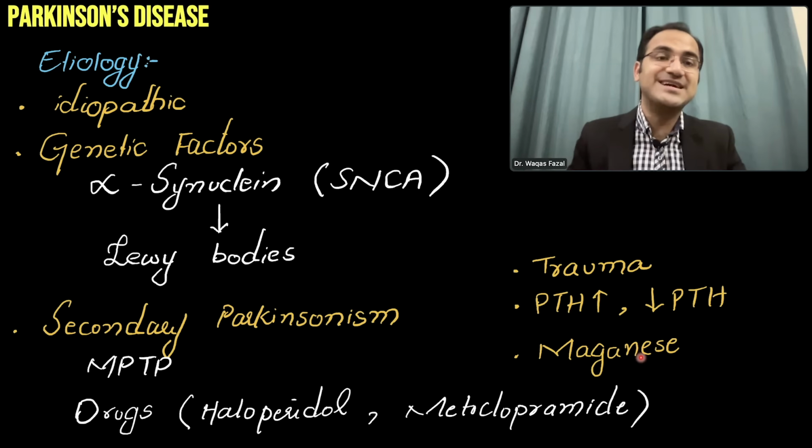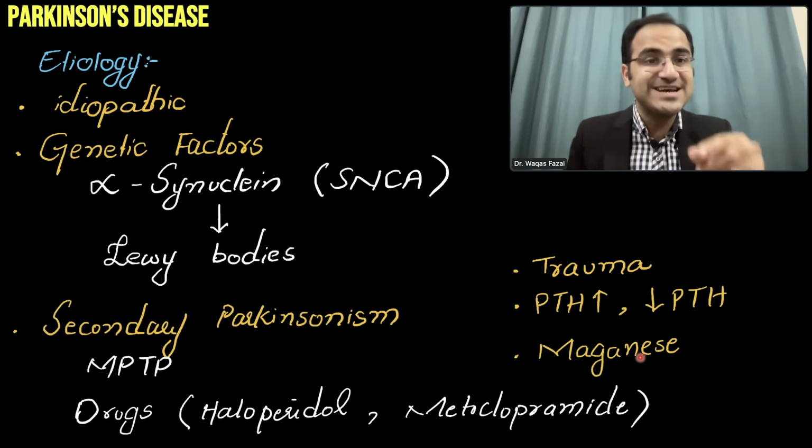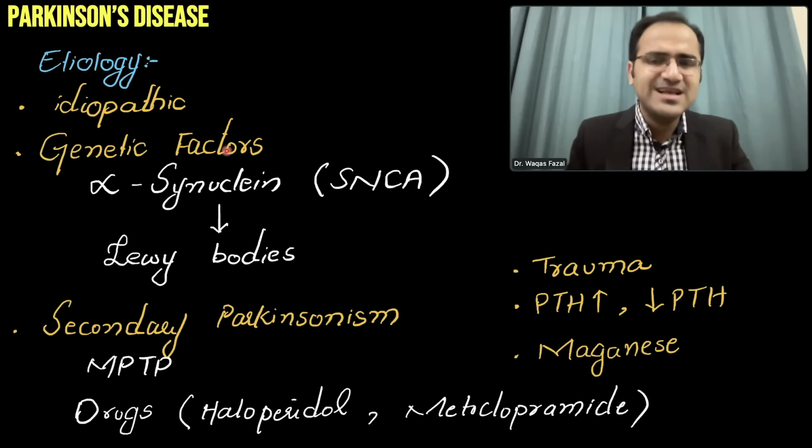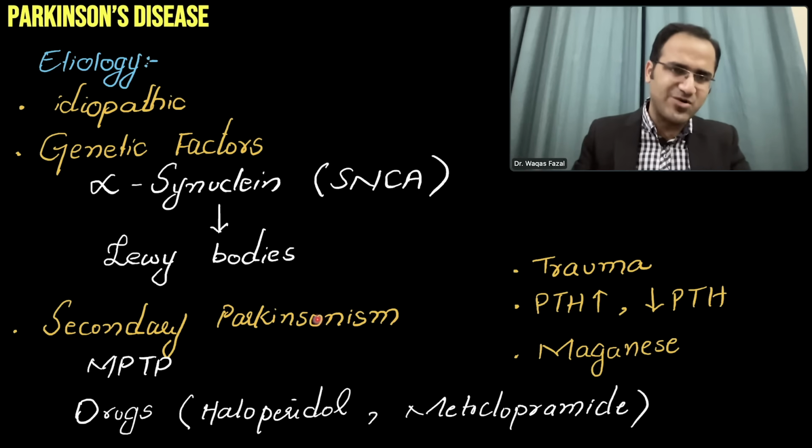Manganese element, contamination of food with manganese can also result in secondary Parkinsonism. So the major cause is idiopathic. After that it's genetic, and in majority of the cases it's either due to drugs or due to trauma.